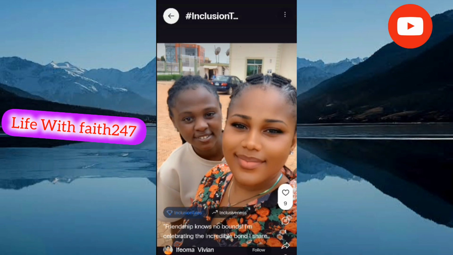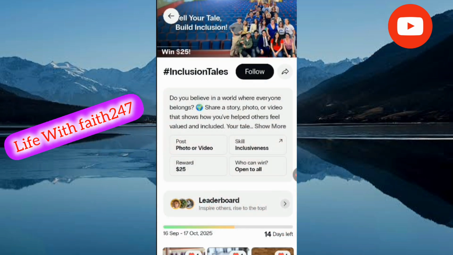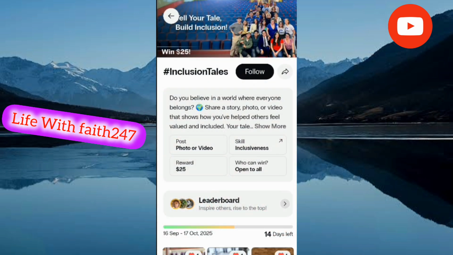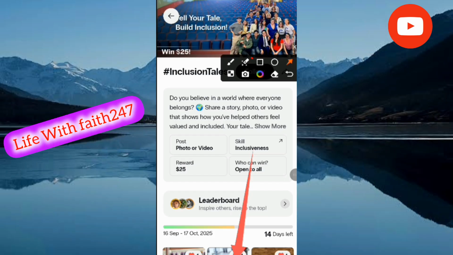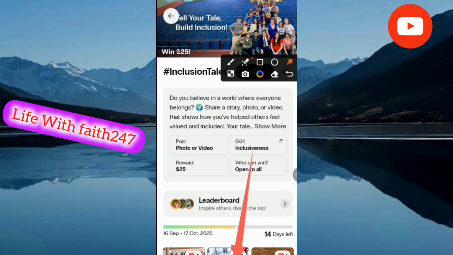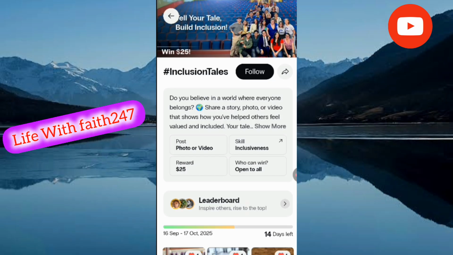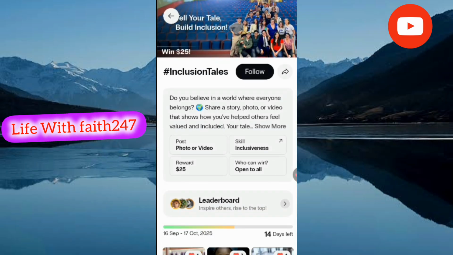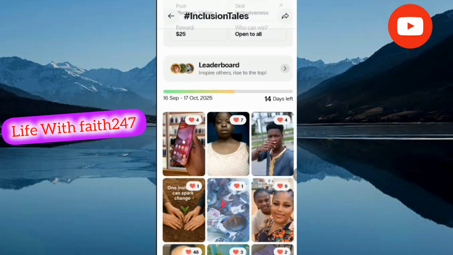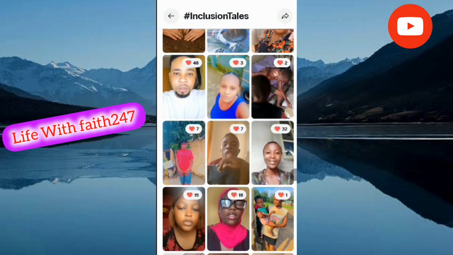This is it. Once you complete your task, you click on partake. Let's go back. Now if you want to complete this, you just click this place, take part. Then you post your video and make a comment about it. If it intrigues people, you earn at the end of the challenge. So it's very, very easy to earn on this platform. Now there are people that actually made videos and not just pictures. Okay, this person actually made a video. Let's check her out.